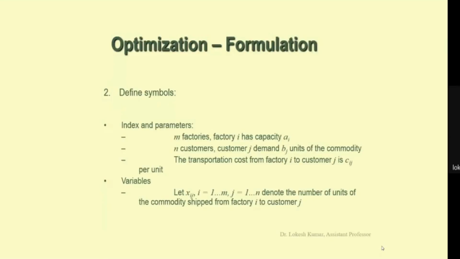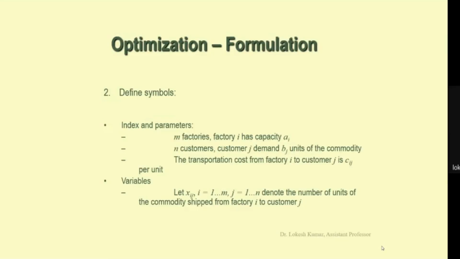For the jth customer, demand is bj units of the product, and we are going to define one more parameter: the transportation cost from factory i to customer j is cij per unit.